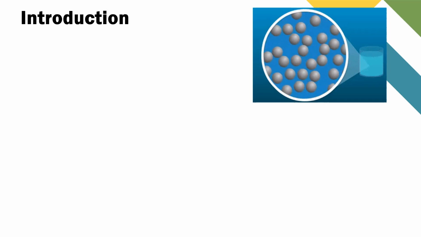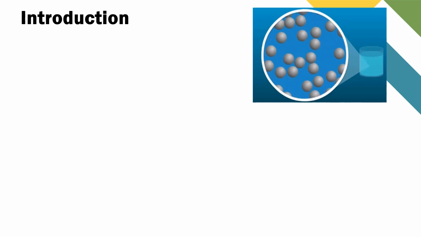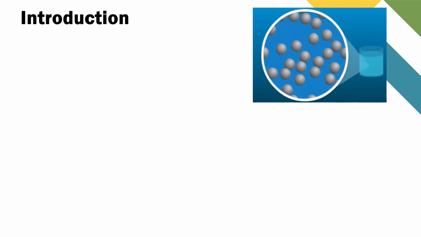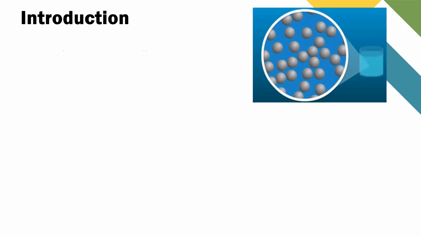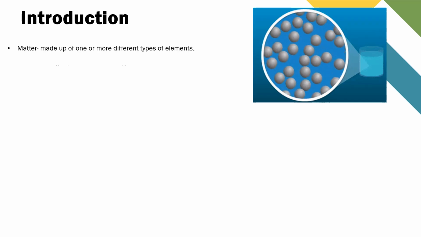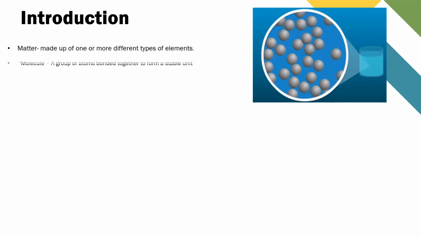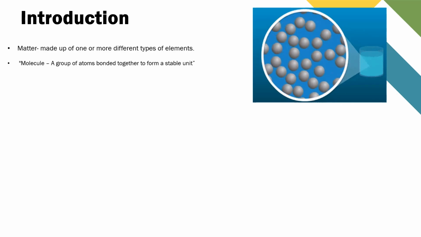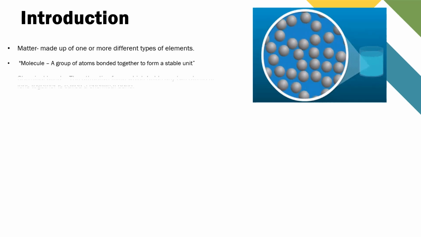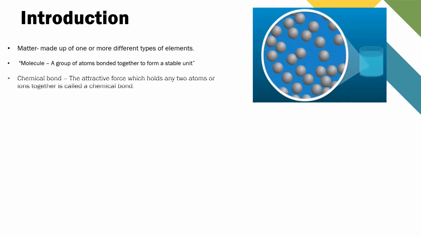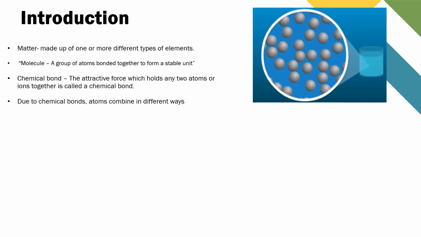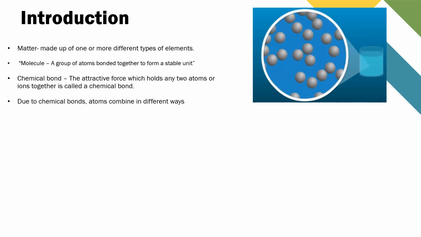So we already know that everything is made up of matter, like fridge, house, doors, furniture, everything. This matter consists of one or more different types of elements or atoms. When a group of atoms combine, it forms a stable unit that is called a molecule. The force of attraction which holds any two atoms or ions together is called a chemical bond. Due to these chemical bonds, atoms combine in different ways.